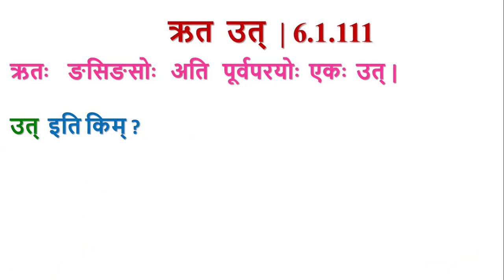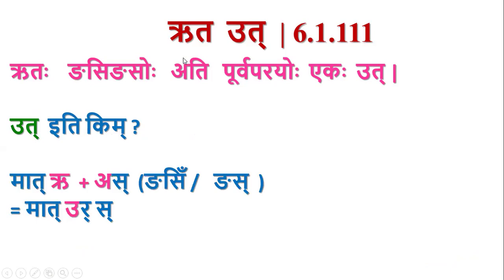Ut iti kim? Why takara in the sutra? What is the problem with only u? Ruta u. Here we have ru plus a. We get ru. Purva parayoho.